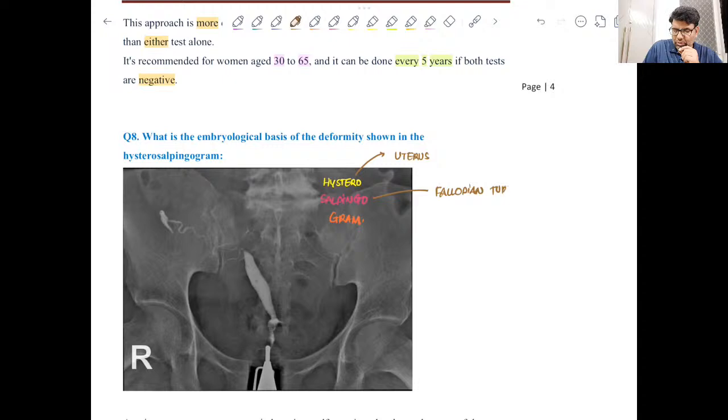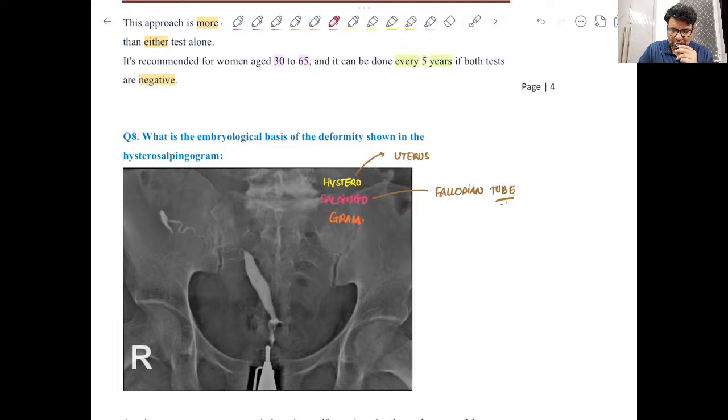Clear? So this is actually a dye based test, and here we are injecting the dye and checking its progression through the uterus, fallopian tubes, and whether it is coming out through the ostium or not, right? So this is hysterosalpingogram, and it actually checks the anatomy or the patency of the fallopian tubes as well.